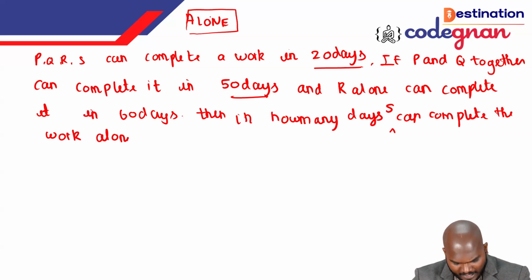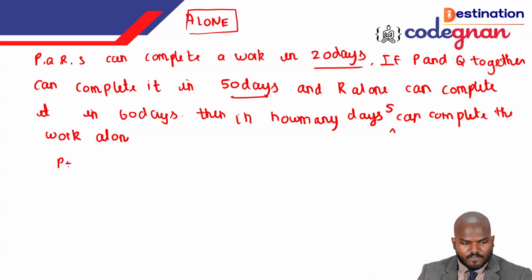So let me deal with the question from the beginning. I think I've written the data clearly. P, Q, R, S, 4 people can complete the work in 20 days. If P and Q join, they complete the work in 50 days. R alone takes 60 days. Then how many days does S alone take to complete the work? That is the question.